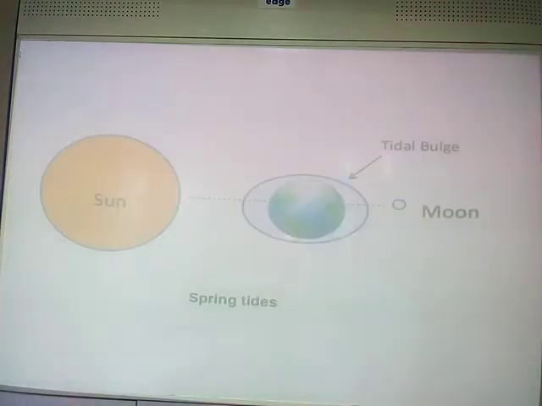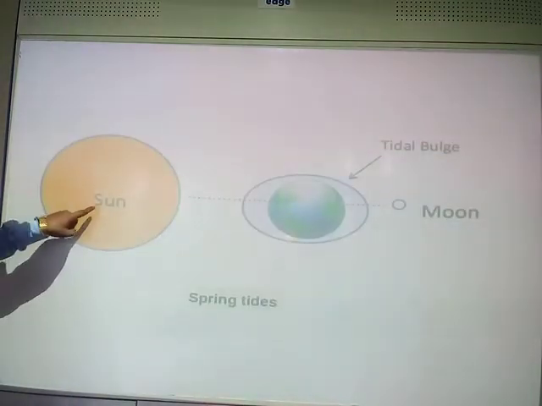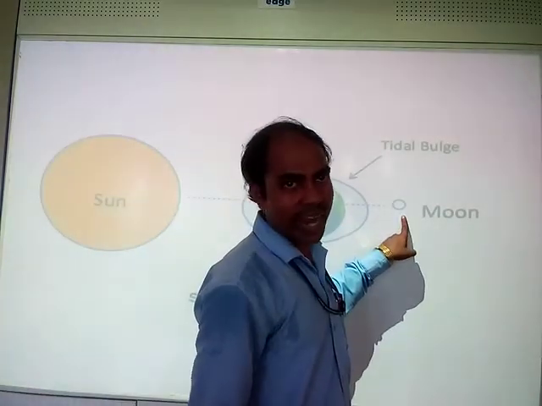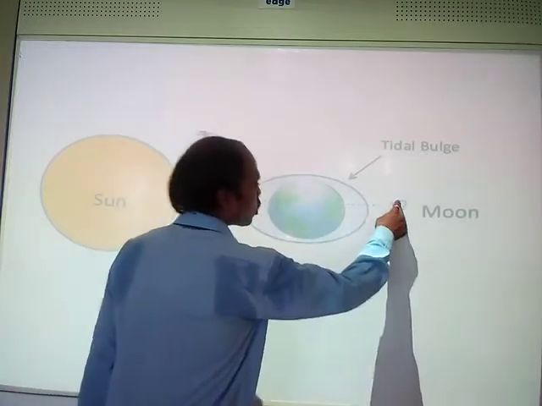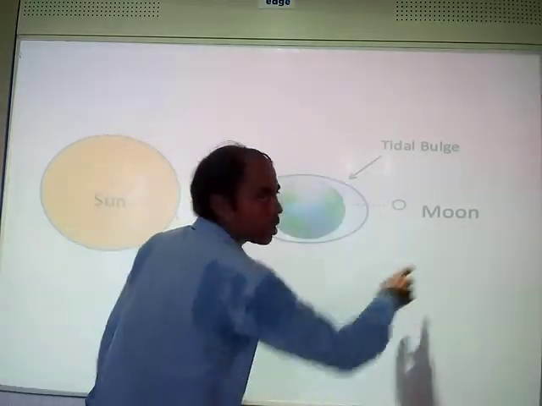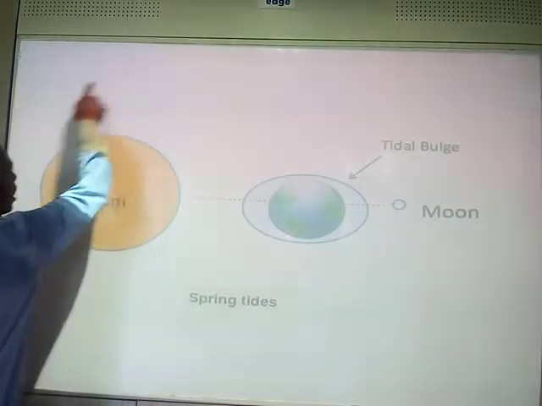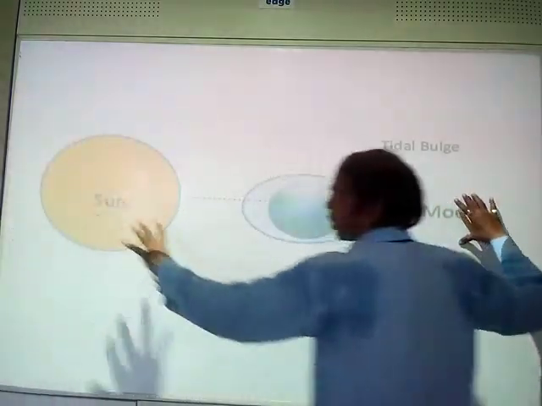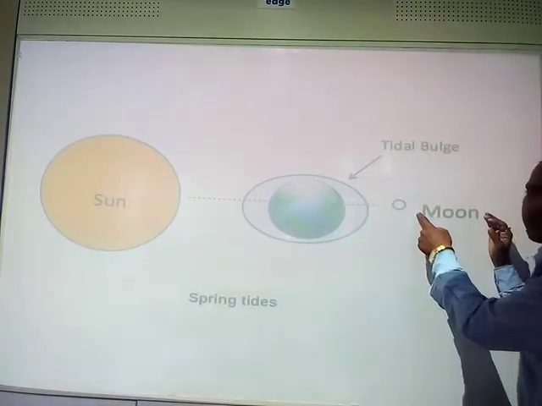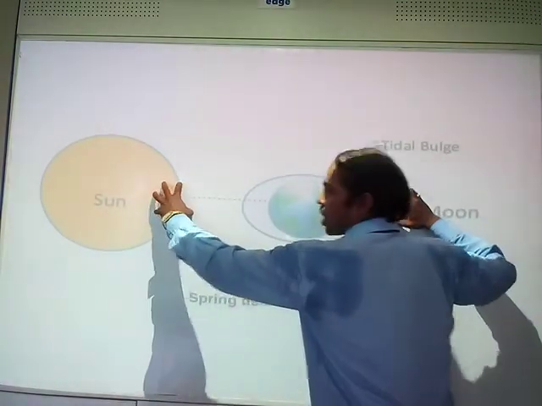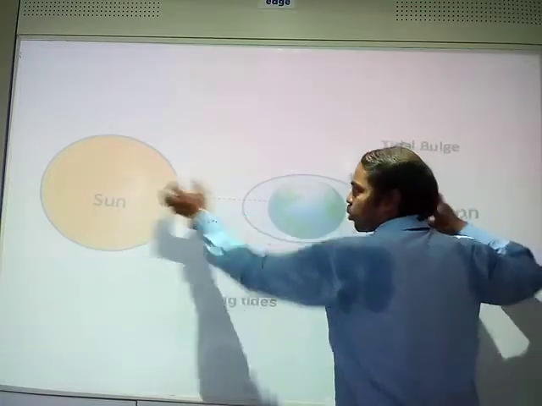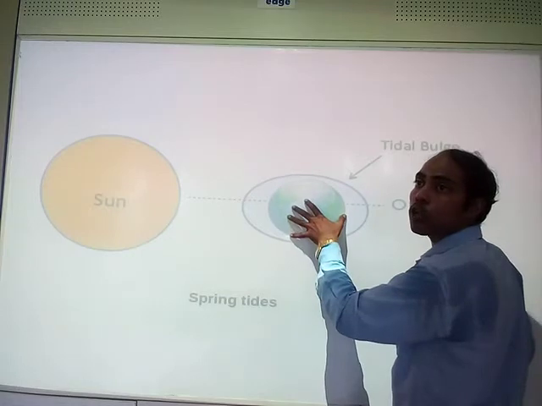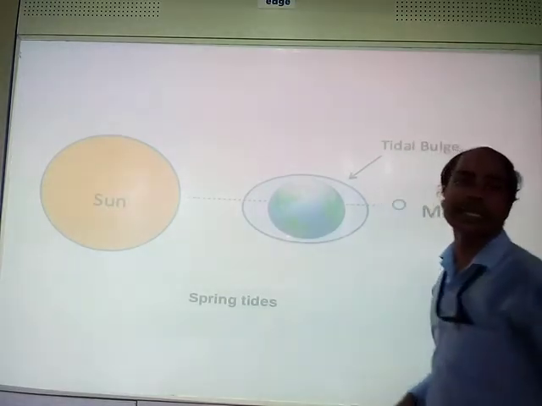Let's see the figure. This is sun, this is earth, this one is moon. The moon rotates around the earth and the earth rotates around the sun. When all the three come in a straight line, the moon and the sun pull the earth's surface with full power, which causes the highest tides.